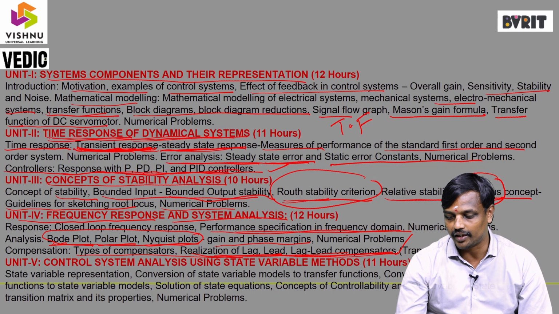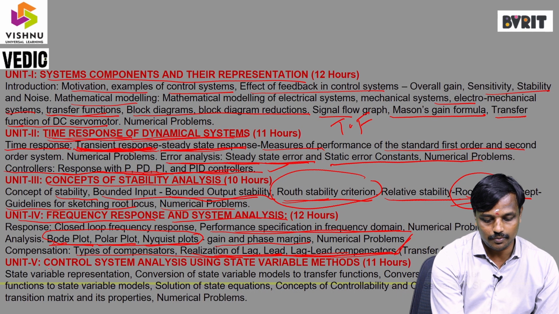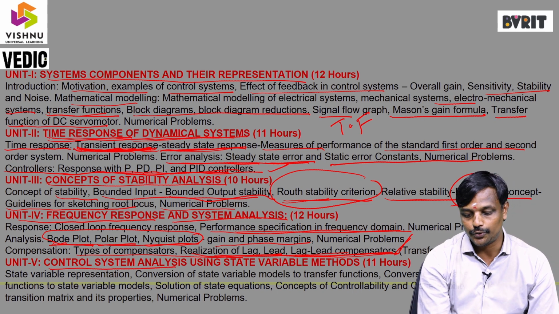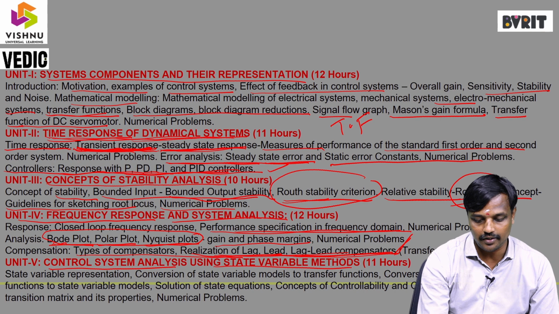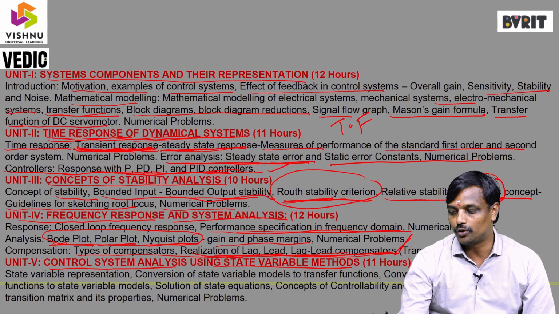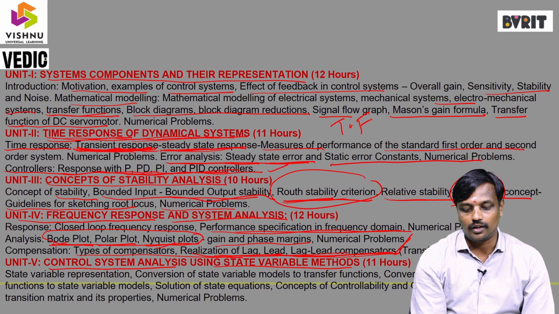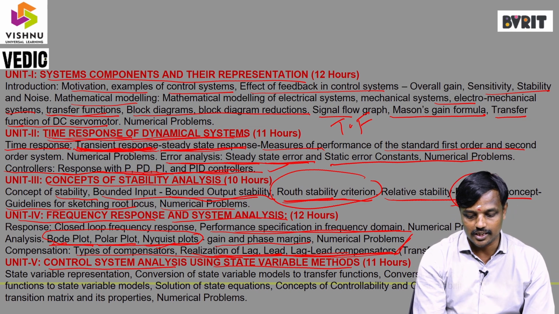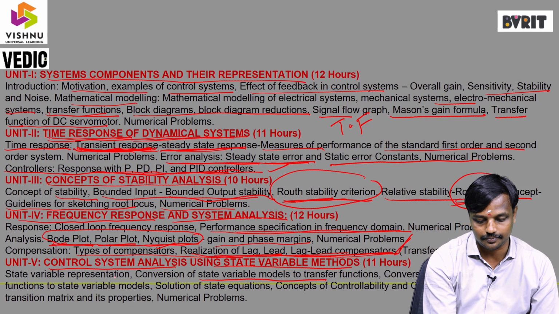So this is only for elementary treatment only, not in depth. Okay, the last chapter is the control system analysis using state variable methods. In the third and fourth chapters, we apply the Routh stability criterion, root locus, and Bode plot, polar plot, Nyquist plot. But in a mathematical way, we can simplify by using the state variable of the transfer function.